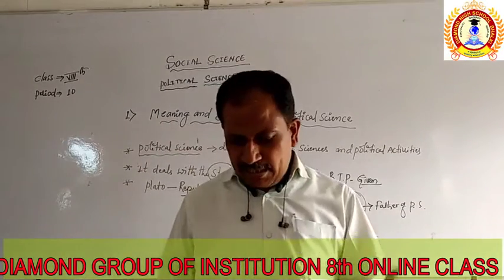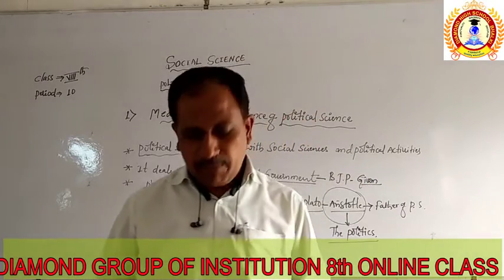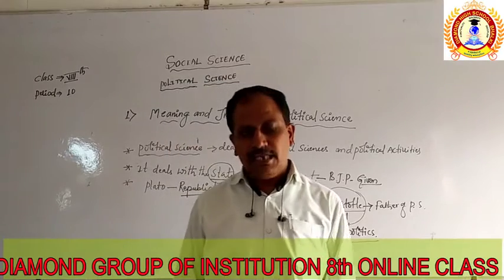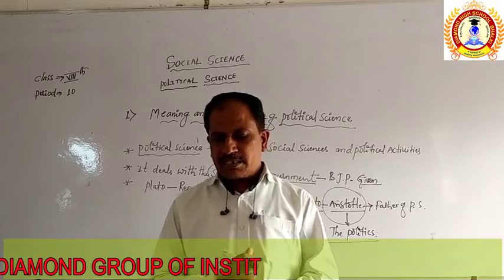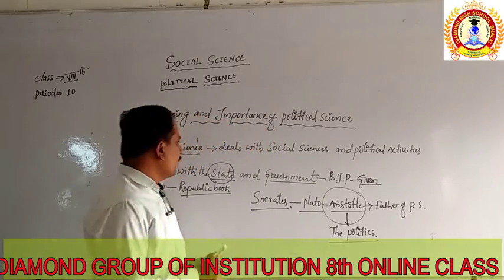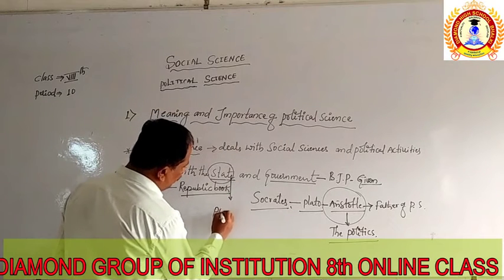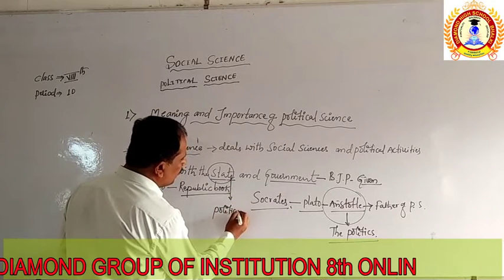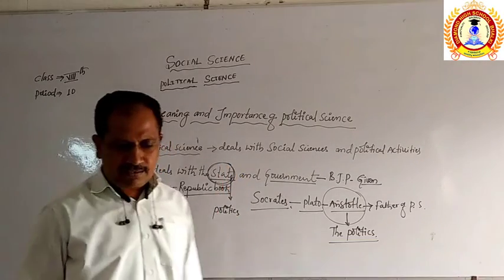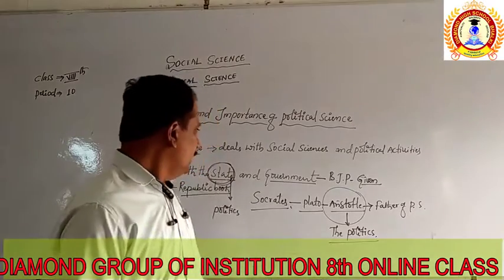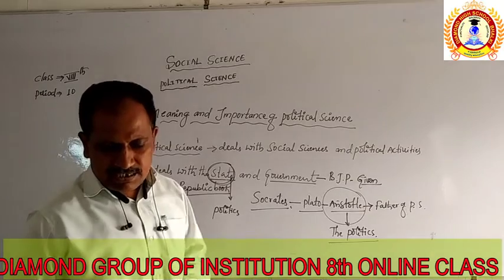Now, next point: the Greeks used the term politics. The Greek people first used the term politics for the study of the state. Politics was the word used by the Greeks, only for the study of the state. You know the state well, we call it a province. So this word politics was first used to understand the state.